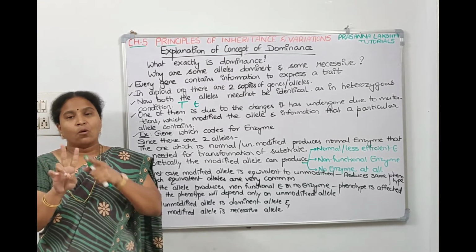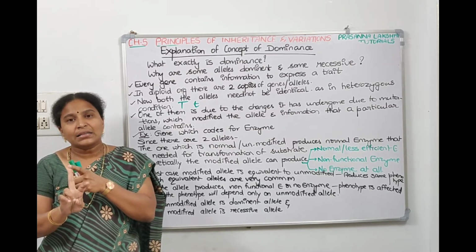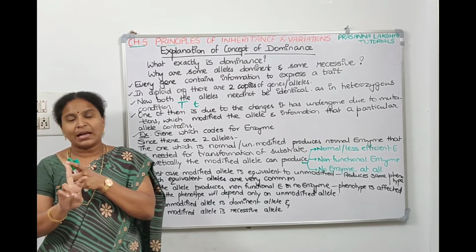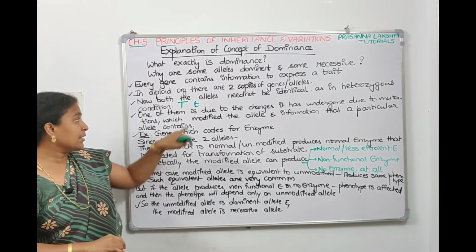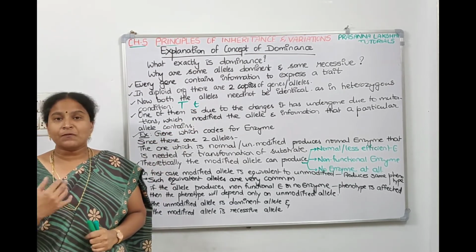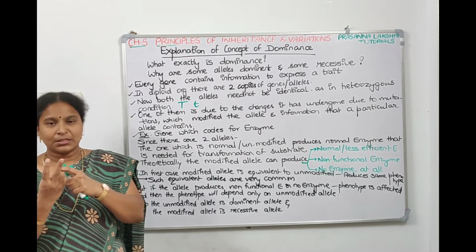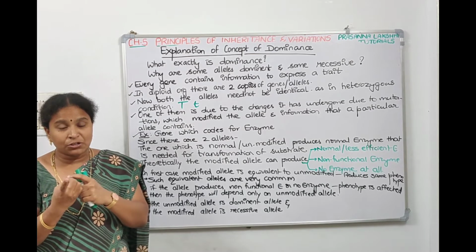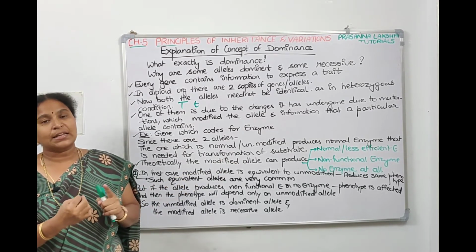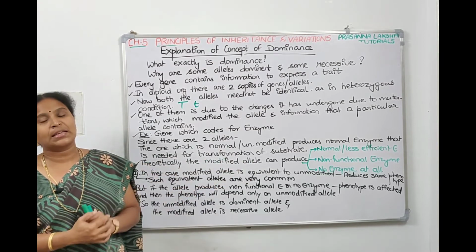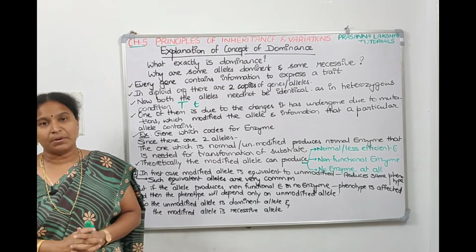Now it has a pair. The unmodified one will make an enzyme. That enzyme will transform the substrate into product and the phenotypic expression is changed. Whereas the modified allele, what is the fate of the modified allele? It can make a normal enzyme or a less efficient enzyme. It can make a non-functional enzyme, or it can make no enzyme. If it makes a normal enzyme, then that normal enzyme transforms the substrate, and such combinations are common in nature.